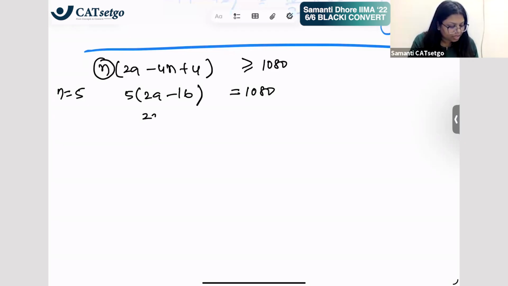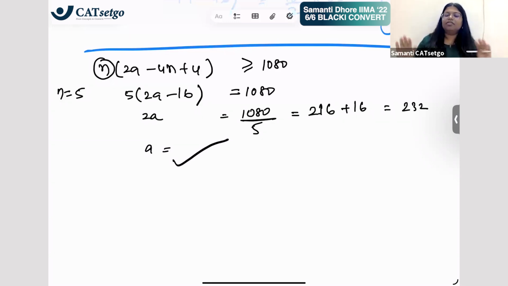If I solve this, I get 2a is equal to 1080 divided by 5, which is 216, plus 16, which is 232. So we get a as some integer, which is fair.